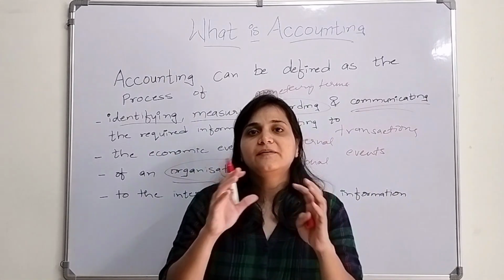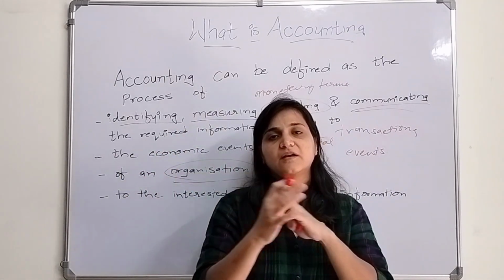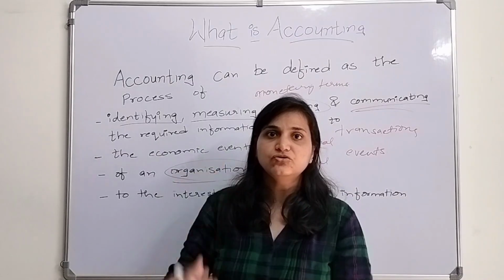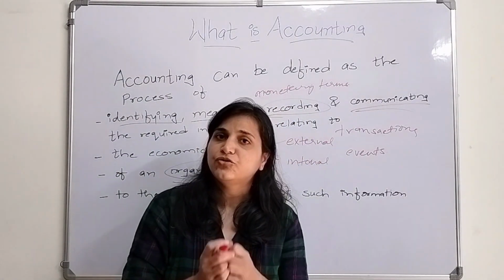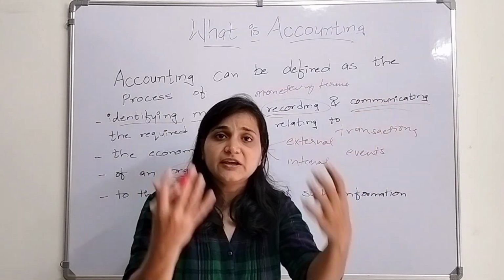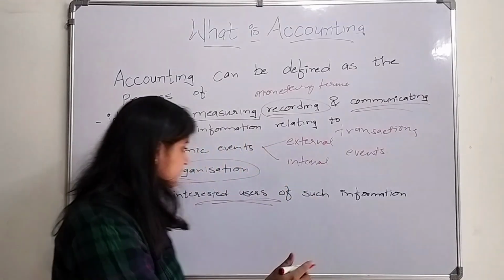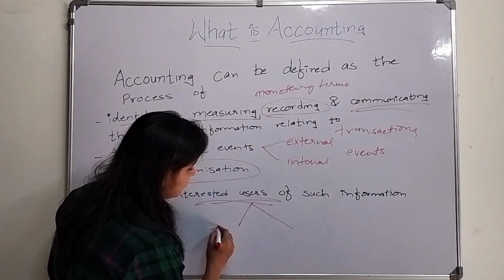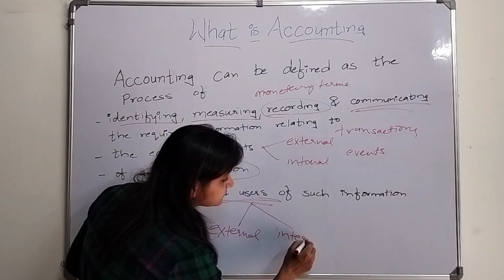They have to present financial statements, the balance sheet, and the profit and loss account. From that, the interested users will get to know how the business is running. So there is a process called communication of such information to the users, who could be external users or internal users.